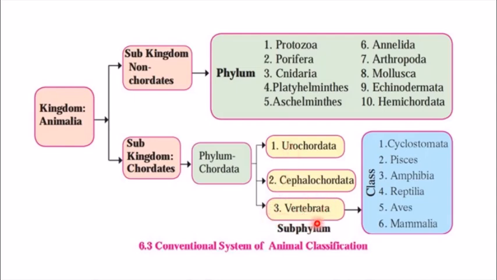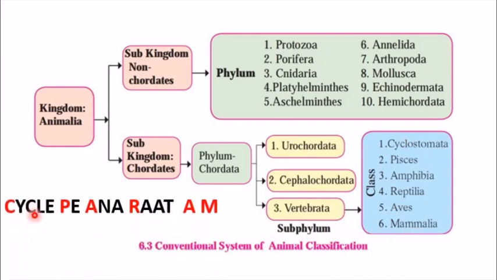Now this Vertebrata, they have the vertebral column. These are classified then into 6 classes, that is Cyclostomata, Pisces, Amphibia, Reptilia, Aves and Mammals. Now you will say how to remember these 6 classes. For this, you can remember this line: cycle pe ana rat am. So C is for Cyclostomata, P is for Pisces, A is for Amphibia, R is for Reptilia, A is for Aves, and M is for Mammals.